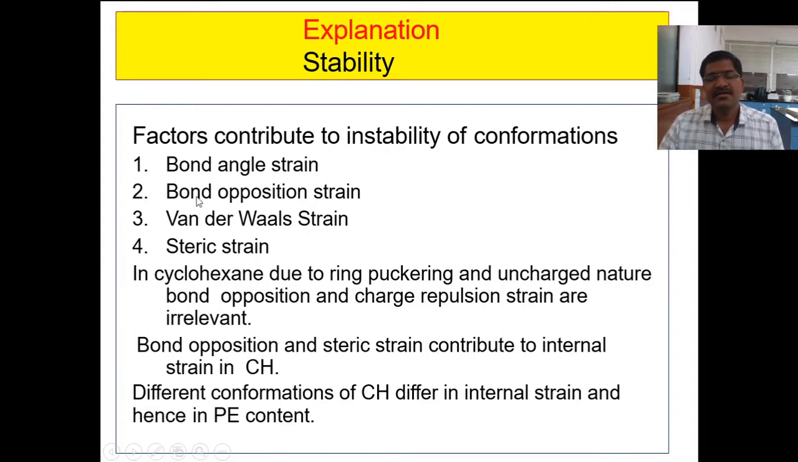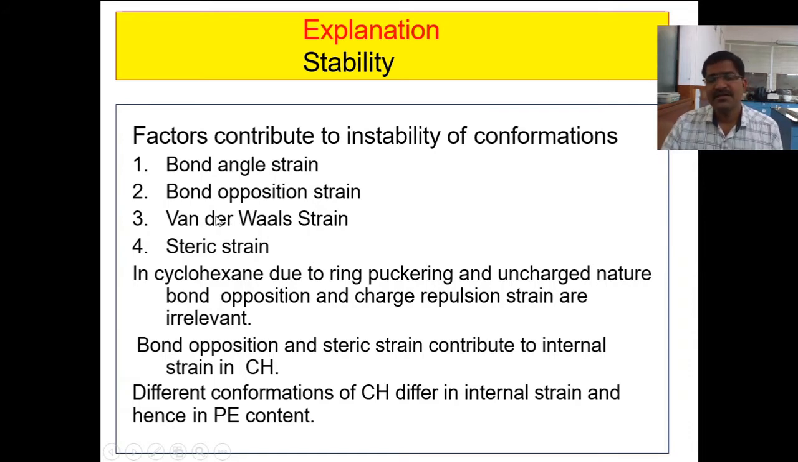Second is bond opposition strain. If bonds are eclipsed, that means the dihedral angle between the bonds is 0 or nearly 0. At that time, the bonds become eclipsed and repulsion between the two bonds takes place. That is, electrons present in the bonds repel each other, electrostatic repulsion, which increases the potential energy. This is called bond opposition strain. Generally, it is greater in an eclipsed conformation than in the staggered conformation.